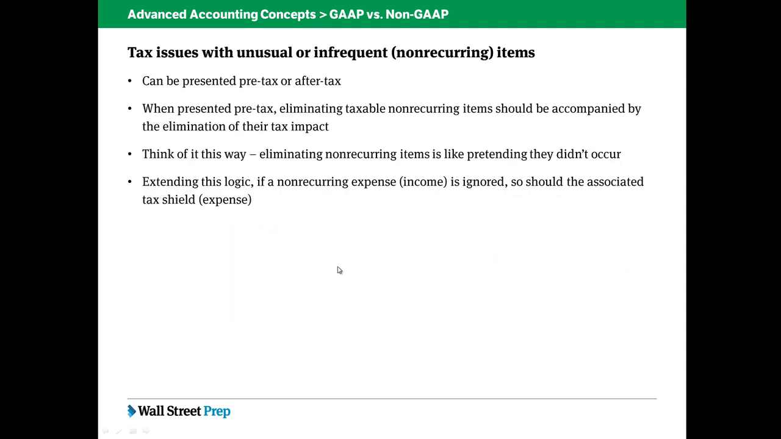That when restructuring items or non-recurring items are presented pre-tax, eliminating these non-recurring items should be accompanied by the elimination of their tax impact. And the way to think about it is that eliminating non-recurring items is like pretending they didn't occur. And if you extend this logic, if a non-recurring expense is ignored, so should the associated tax shield.